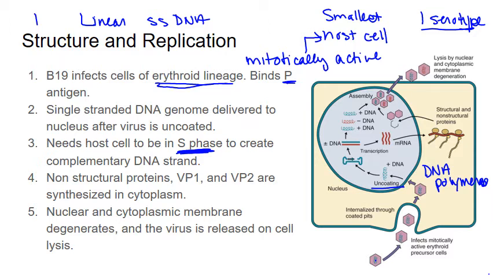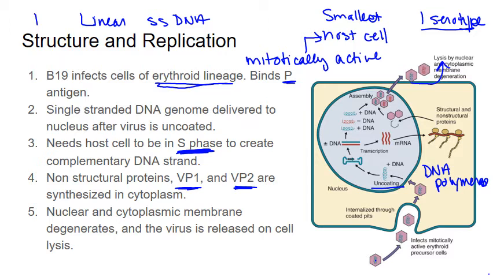There are two major non-structural proteins. I'm trying to see if they're on the image here, and I don't see them. But there are two non-structural proteins, and then there's also VP1 and VP2, which are structural capsid proteins. All of these are going to be synthesized in the cytoplasm. The structural proteins are going to go into the nucleus. You can see that's this here, where the virion is assembled. VP2 is going to be cleaved to produce VP3, and then the whole package gets put together, and the cell lyses, and that releases the virions out. The virions are only released upon cell lysis. So that's the method by which this works.